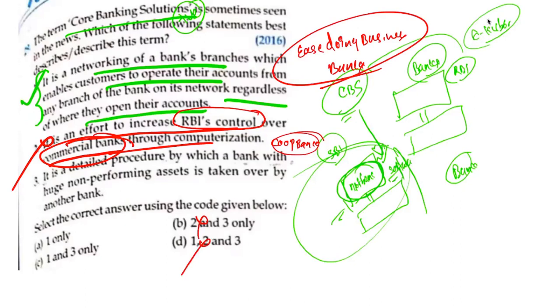Wrong. It is a detailed procedure by which a bank with huge non-performing assets is taken over by another bank. So this has nothing to do with non-performing assets. This is something which is developing this system. So only one statement is correct. Detailed procedure by which a bank with huge NPAs is taken over by another bank. No.